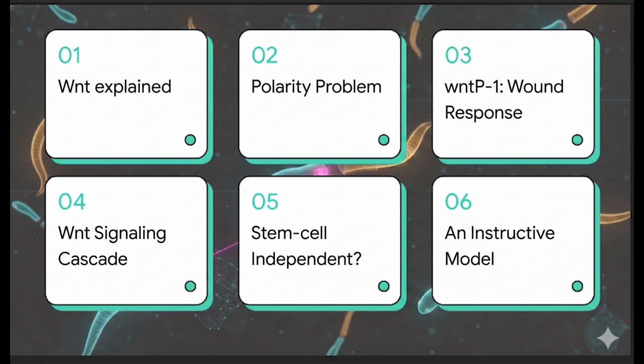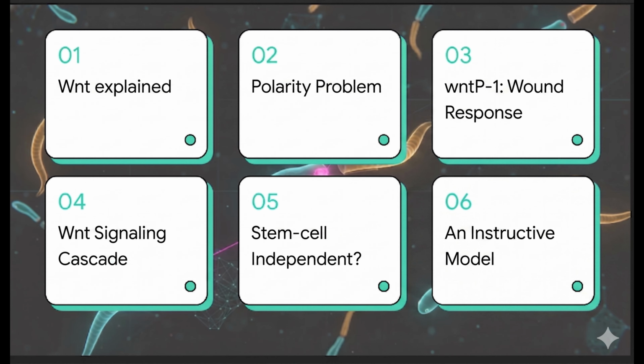From there, we will follow how that finding leads to a broader Wnt signaling cascade involving beta-catenin 1 and Wnt-P2. After that, we will ask whether this polarity setting program is stem cell independent, or whether it is merely a consequence of neoblast-driven regeneration. And finally, we will bring all of these results together into an instructive model for how regeneration polarity is established. So let's get started.